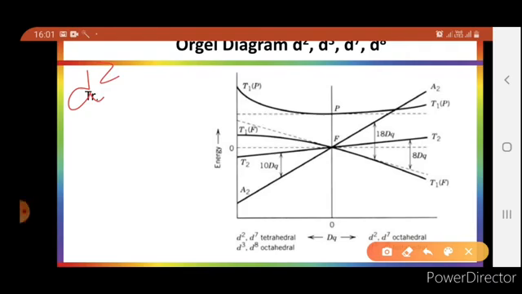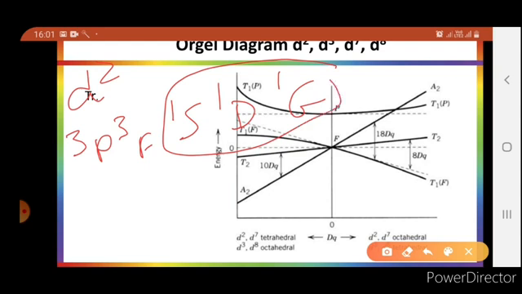Now we will discuss d2 configuration. For d2 configuration, the free ion term will be 3P, 3F and 1S, 1D and 1G. Since we have told earlier that the Orgel diagram only uses the higher spin multiplicity for transition, it doesn't use lower spin multiplicity, so these terms are not useful for Orgel diagram.